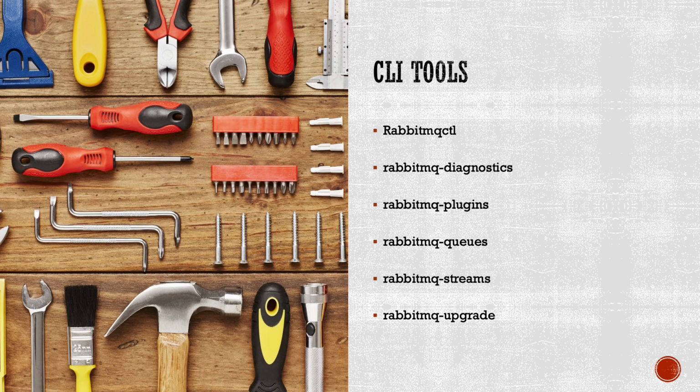RabbitMQ Upgrade. This CLI tool simplifies the process of upgrading RabbitMQ to a new version. It assists in handling backup, migration, and compatibility aspects during the upgrade. RabbitMQ Upgrade provides guidance and commands for a smooth and successful upgrade process, ensuring the preservation of data and configuration.